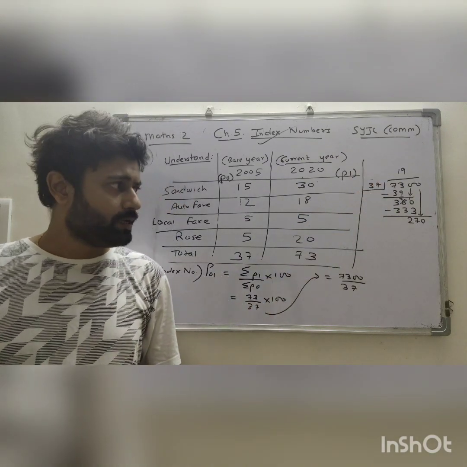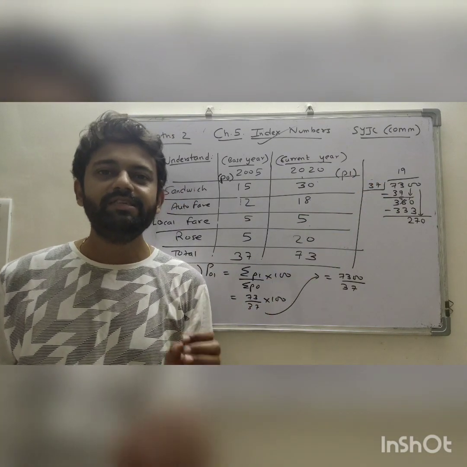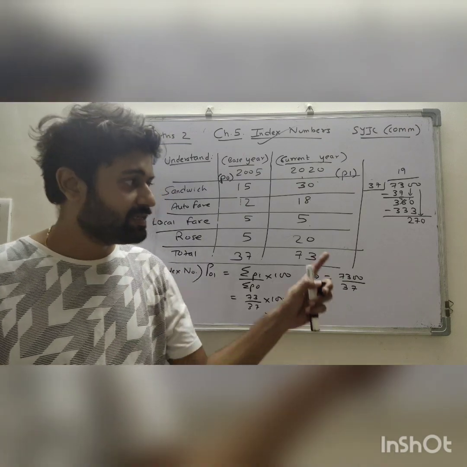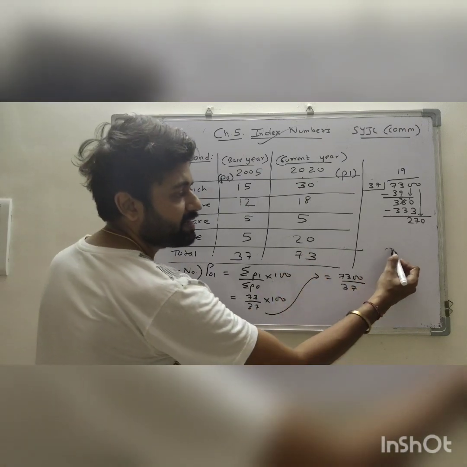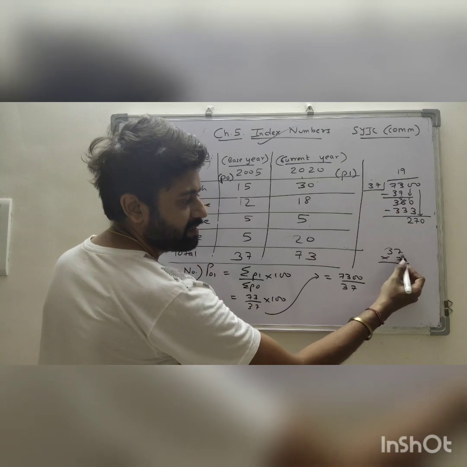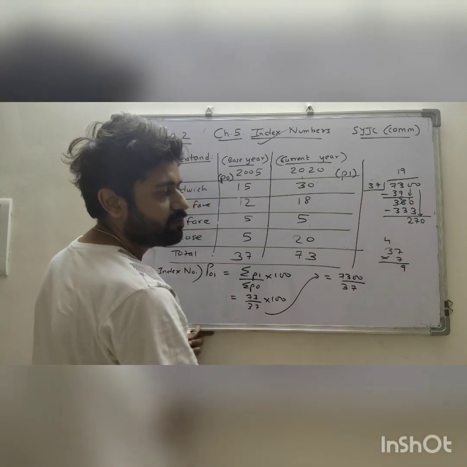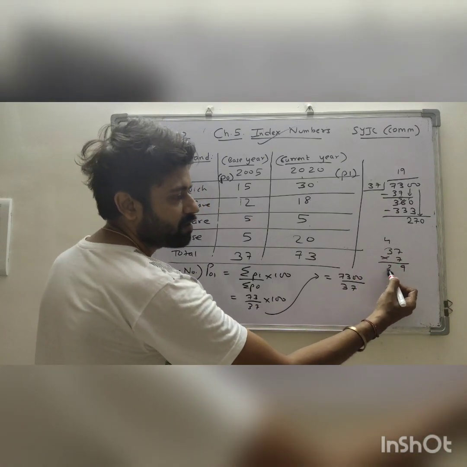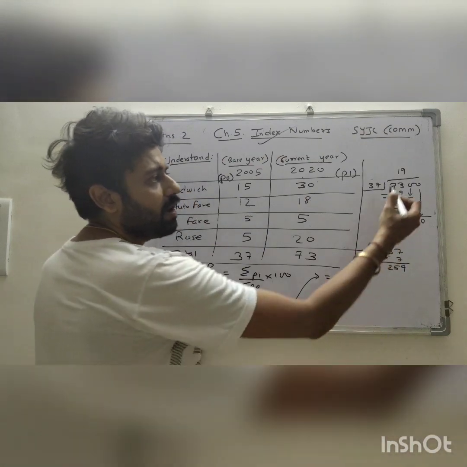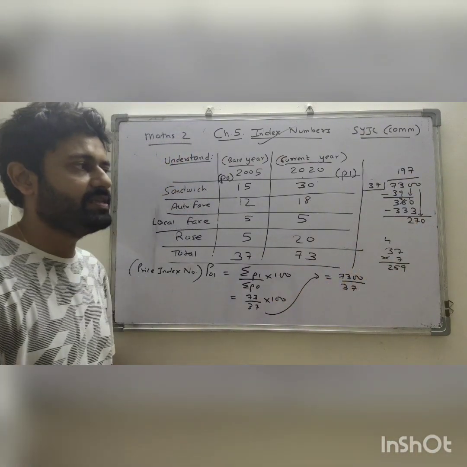37 is near to 40. 40 7s are 280. 7s are 280. Very near. I am trying 37 7s are. 7 7s are 49. 7 3s are 21. 21 plus 4 is 25. So this is how I thought of 7.